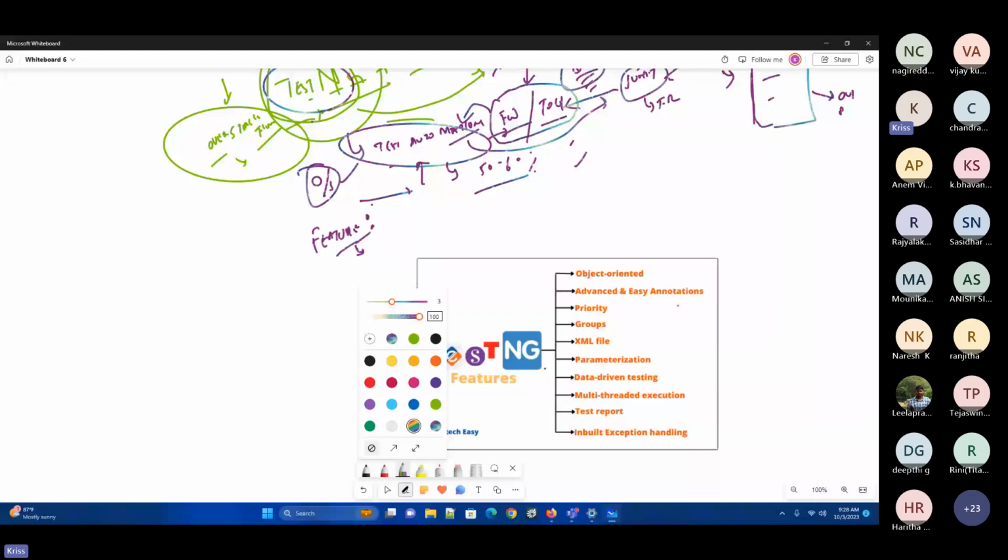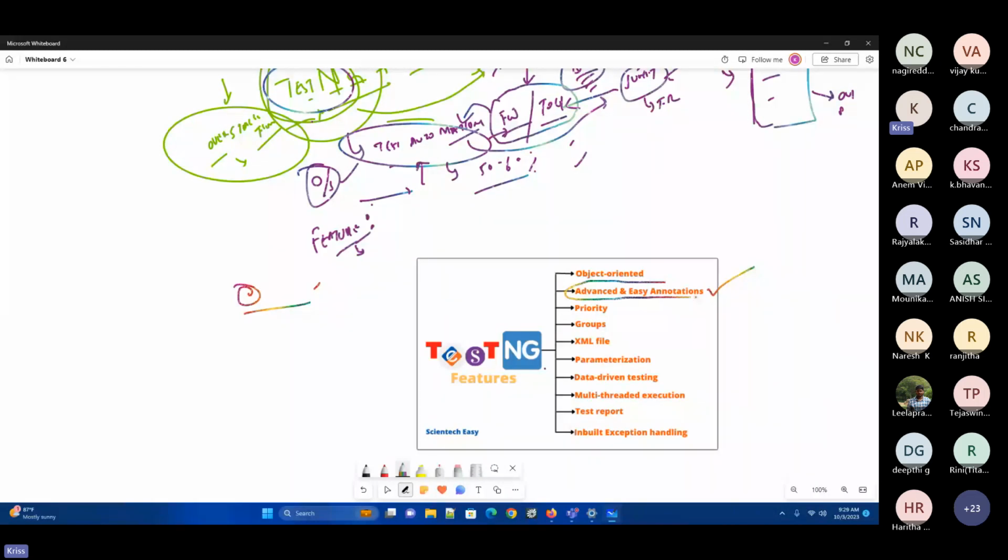The first and foremost important feature of this one is annotations. Somewhere else we have heard this word annotations, right? Where is that? Where did we hear about annotations? At the rate, in override method. Excellent. See, wherever we see this @ symbol, especially in our implementations, we call these annotations. Now, TestNG will give you excellent annotations, which will save your life.